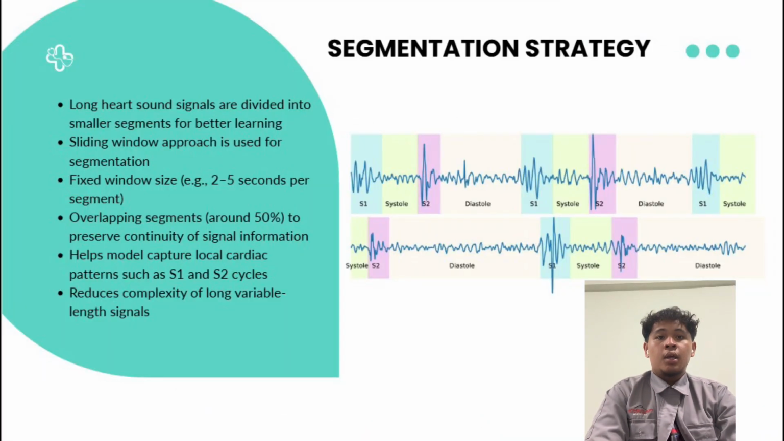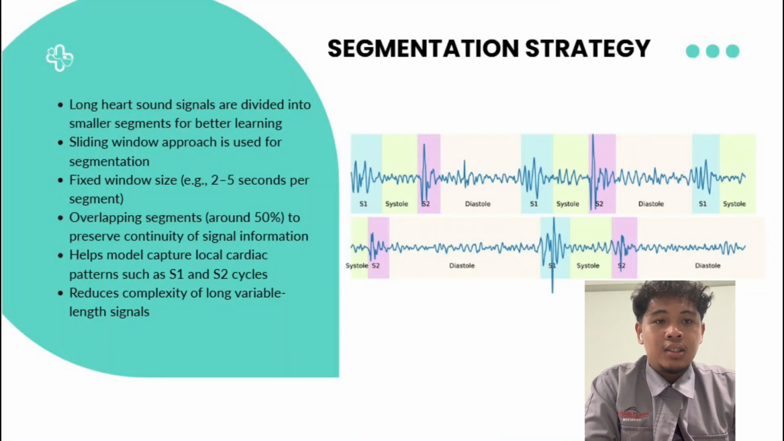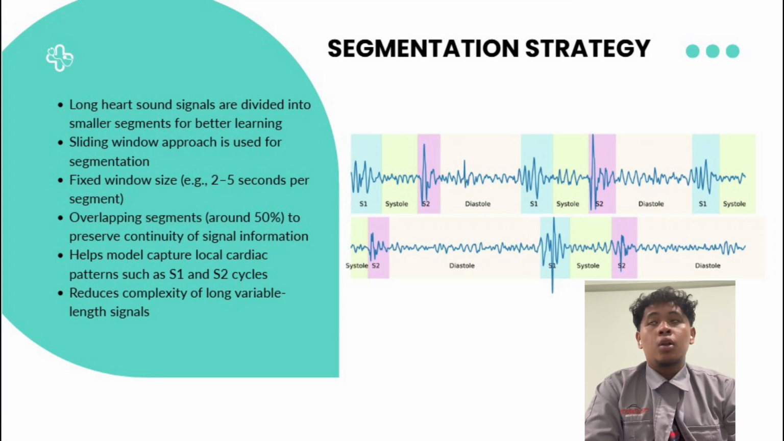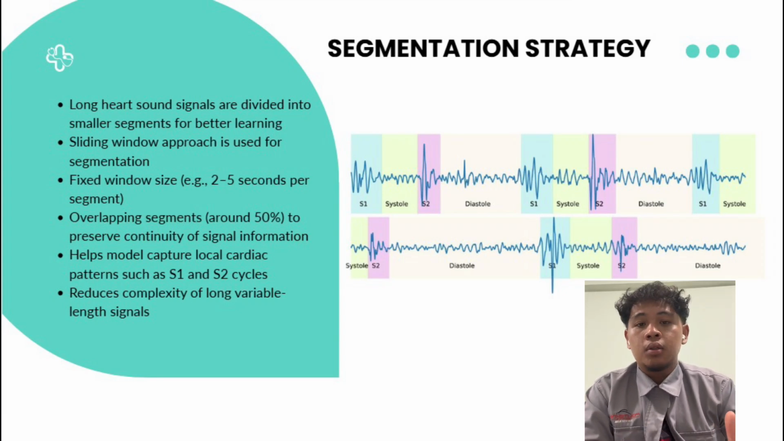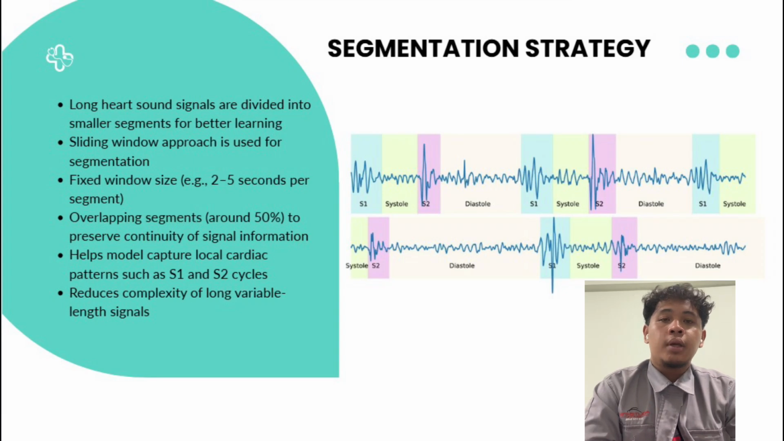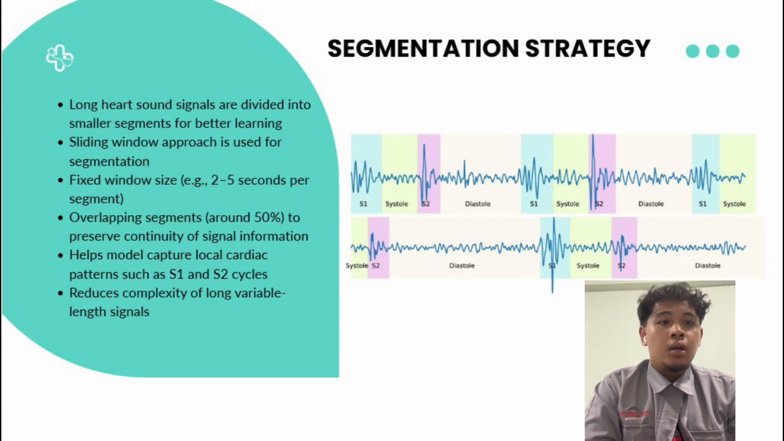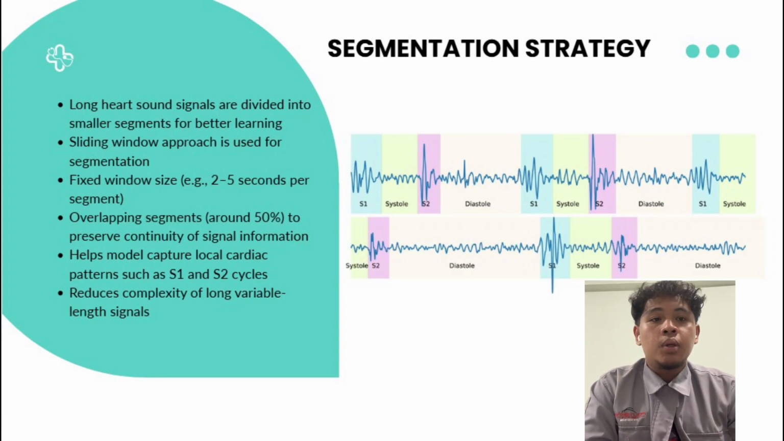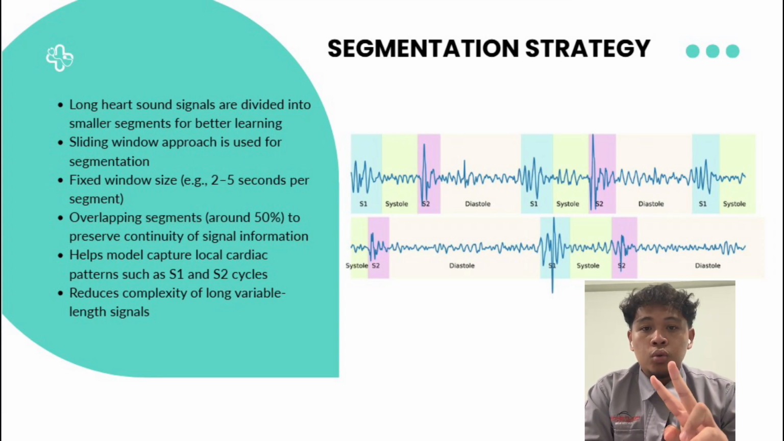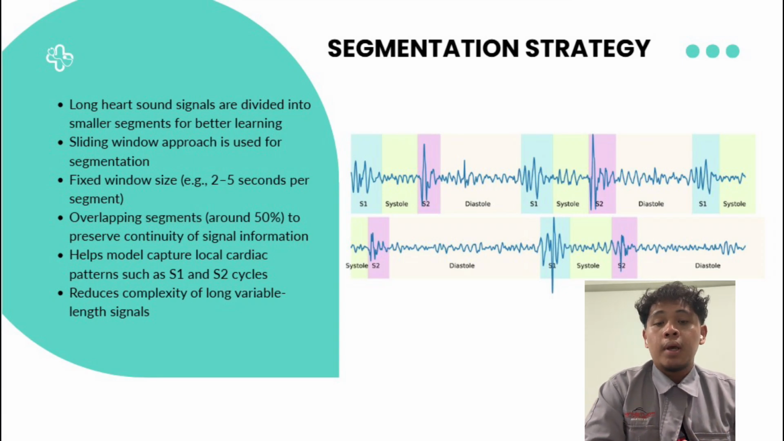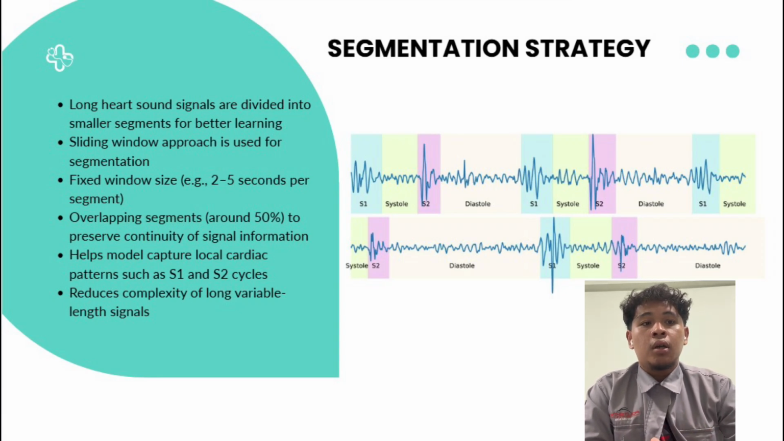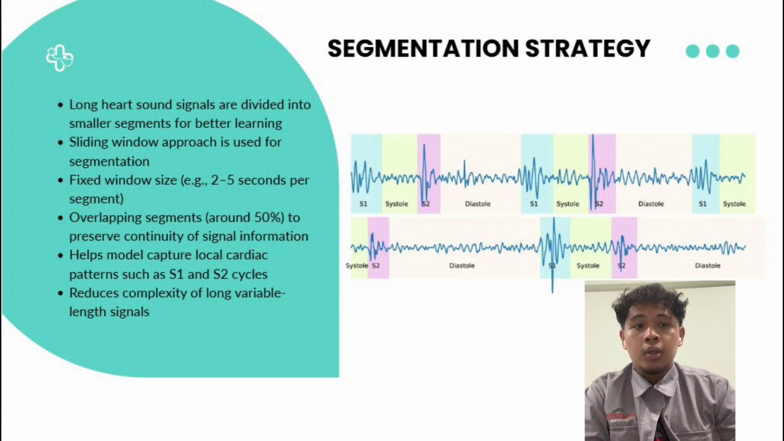Segmentation strategy. In the segmentation strategy, the main goal is to split long signals into smaller segments so that the model can better understand heart sound patterns. The method used is sliding window segmentation, where the signal is divided into fixed-length segments, typically between 2 to 5 seconds. We also apply around 50% overlap so that important information is preserved between segments.